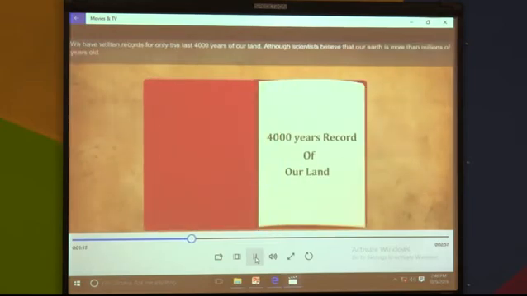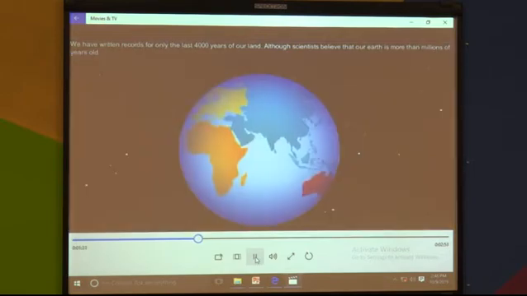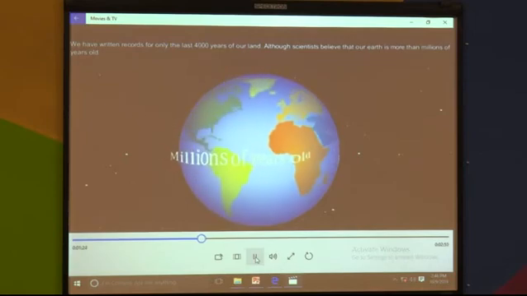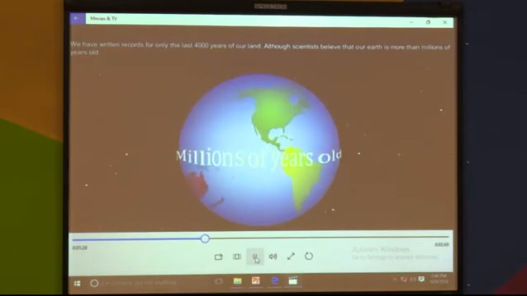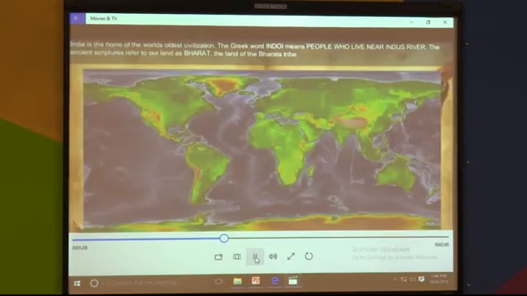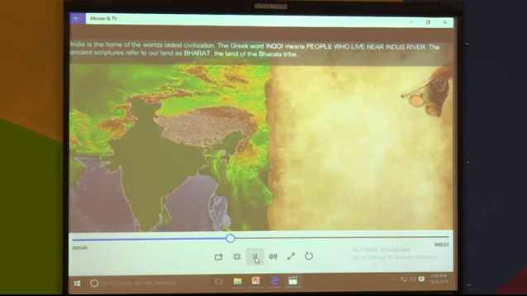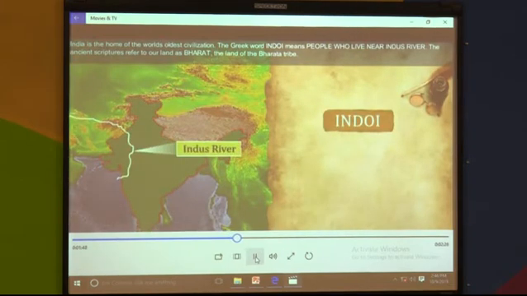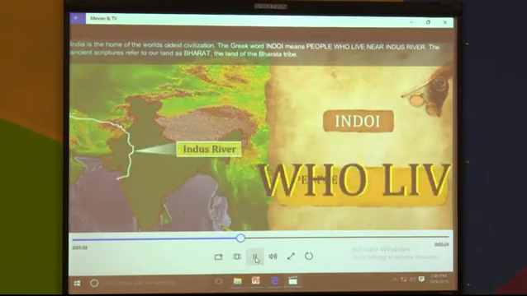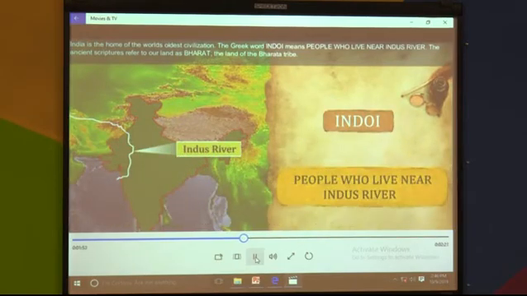We have written records for only the last 4,000 years of our land, although scientists believe that our earth is millions of years old. India is the home of the world's oldest civilization. The Greek word Indoi means people who live near the Indus River. The ancient scriptures refer to our land as Bharat, the land of the Bharata tribe.